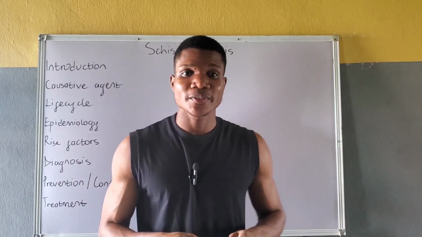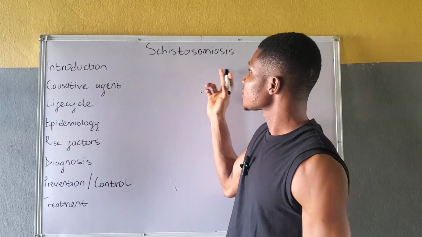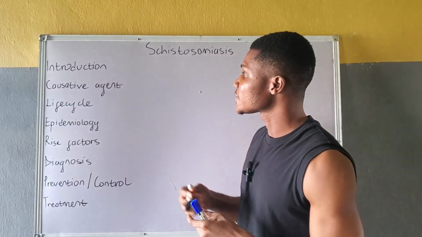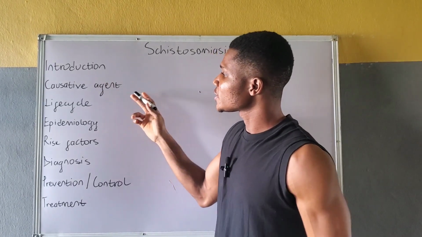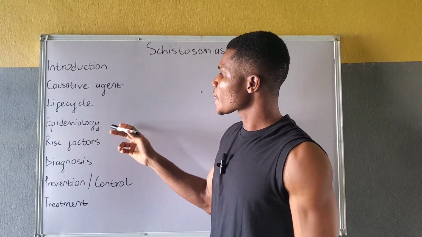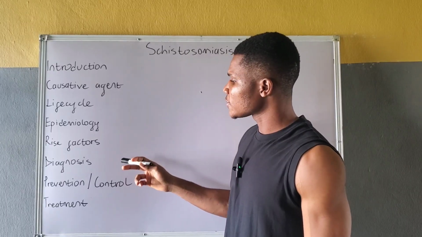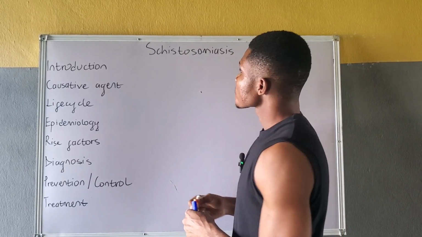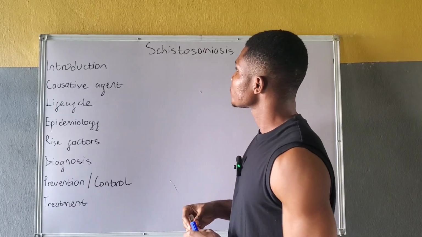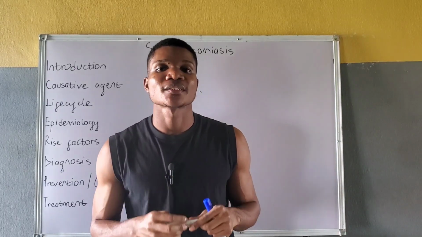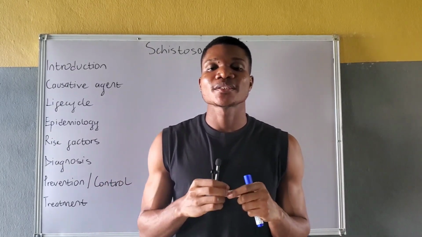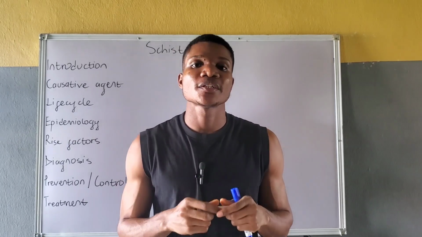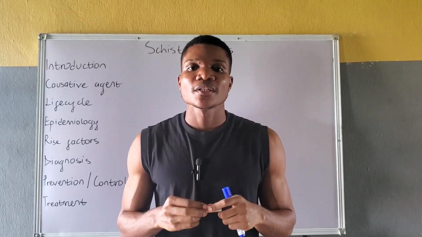Hello guys, today we'll be talking about schistosomiasis under the following headings: introduction, causative agents, life cycle, epidemiology, risk factors, diagnosis, prevention and control, as well as treatment. What is schistosomiasis? Schistosomiasis is a chronic parasitic disease that is caused by trematode worms of the genus Schistosoma.